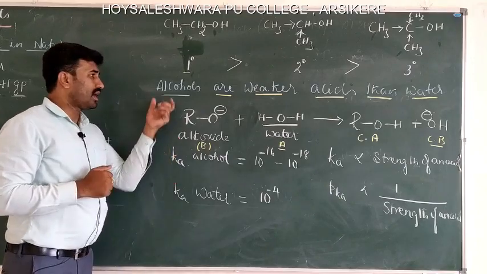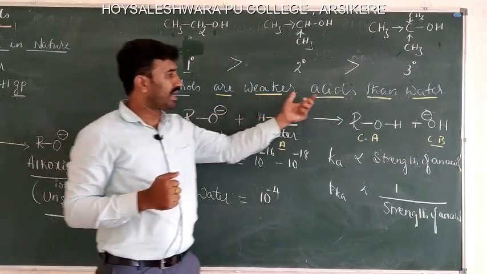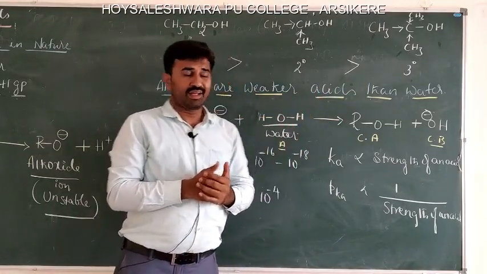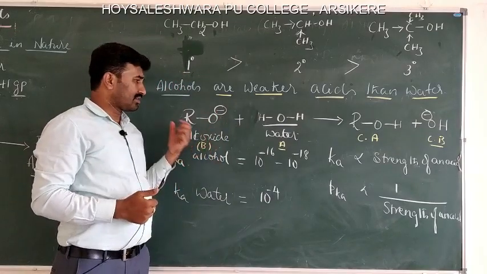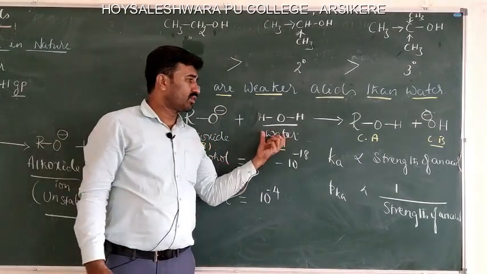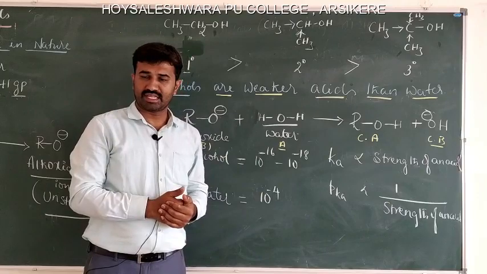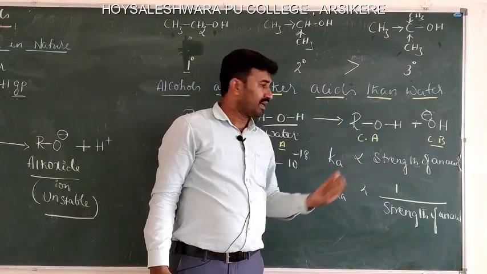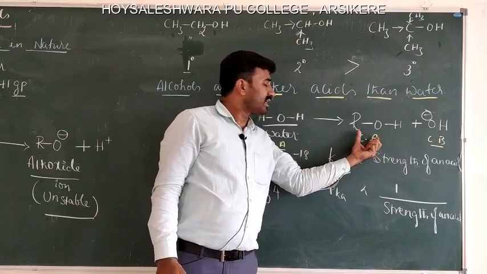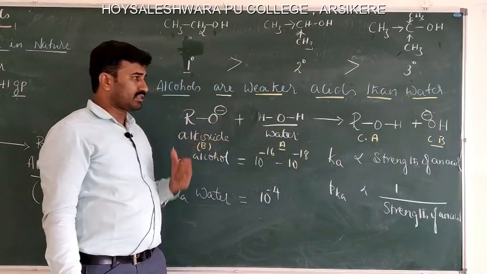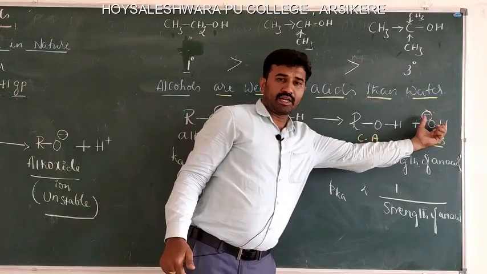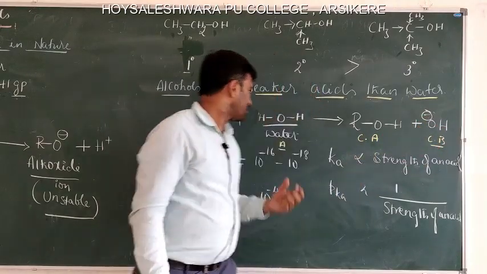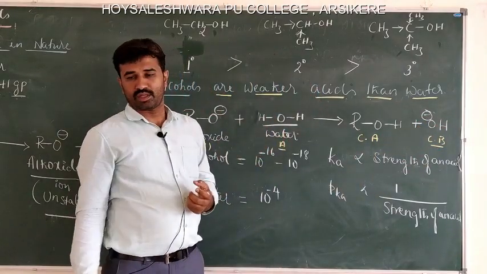The next point is alcohols are weaker acids than water. Consider a reaction: alkoxide reacts with water molecule and forms alcohol. Alcohol is the conjugate acid of the alkoxide ion, and hydroxide ion is the conjugate base of the water molecule.